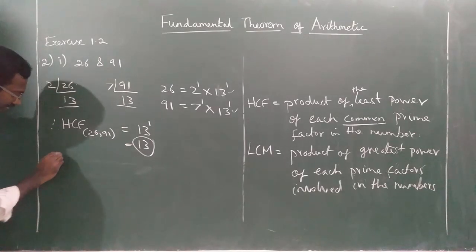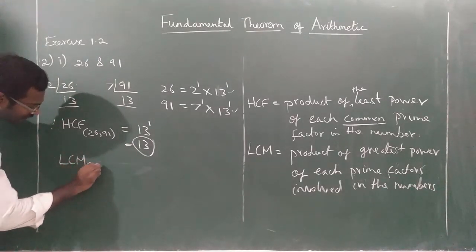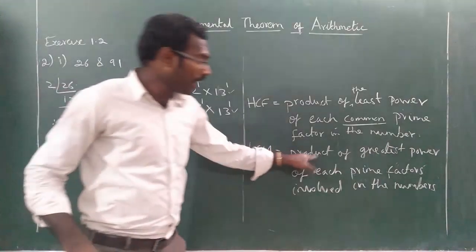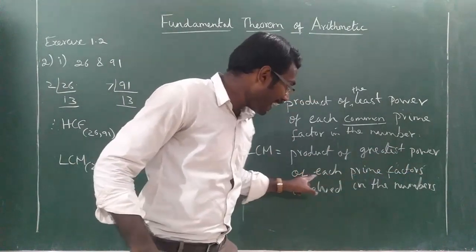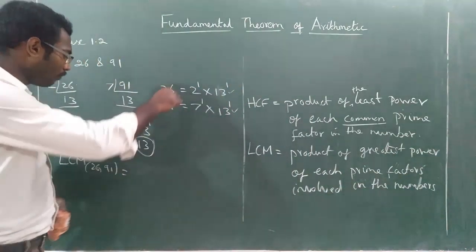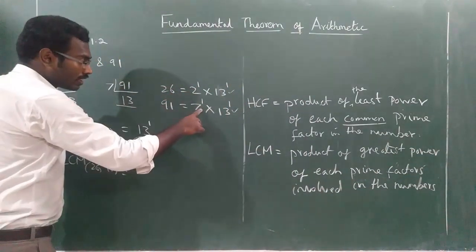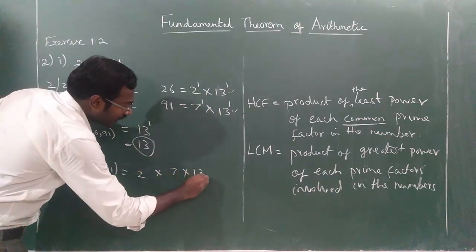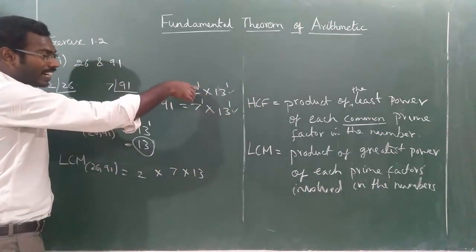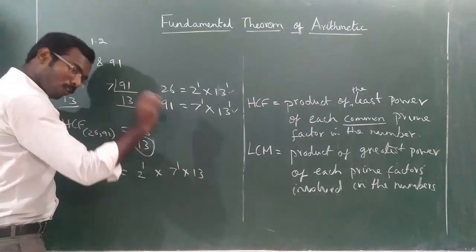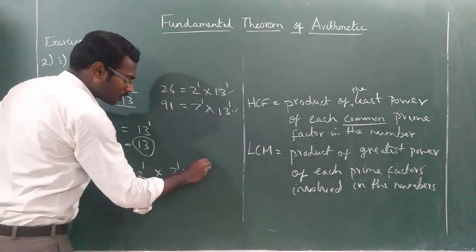Then LCM of 26, 91. LCM value is equal to the product of the greatest power of each prime factor. Each prime factor means all the prime factors. What are the prime factors? 2, 7 and 13. So 2 into 7 into 13. Greatest power. What is the greatest power of 2? 1 only. 7, greatest power 1 only. 13, greatest power also 1.